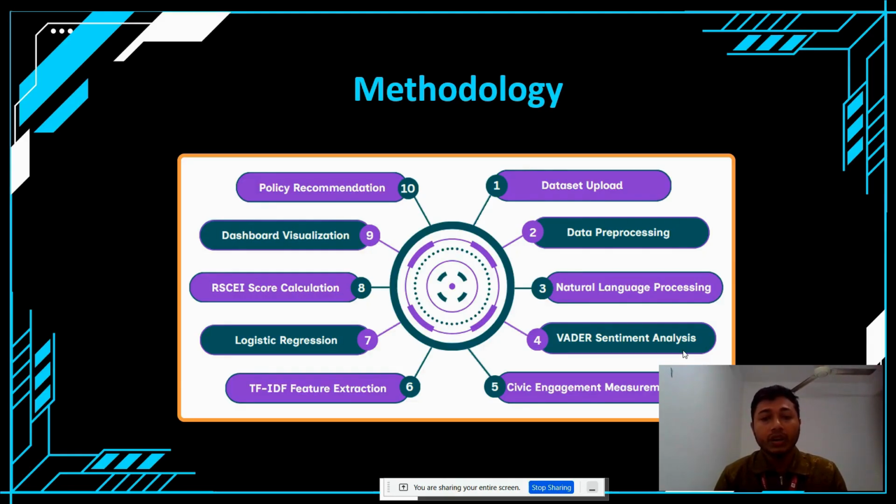Because machine learning models do not understand textual data, I use the TF-IDF feature extraction algorithm to represent this data numerically. Then logistic regression for validation, and RSCEI score calculation, dashboard visualization, and policy recommendation.